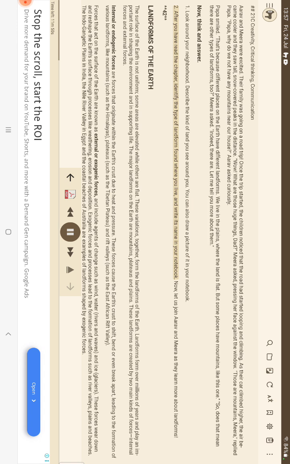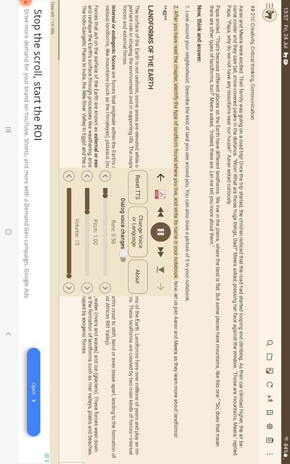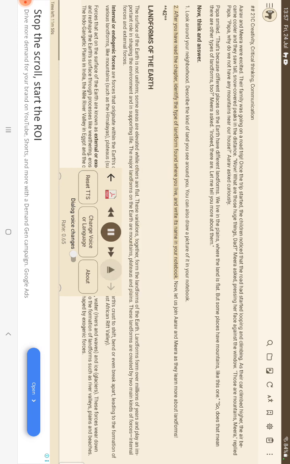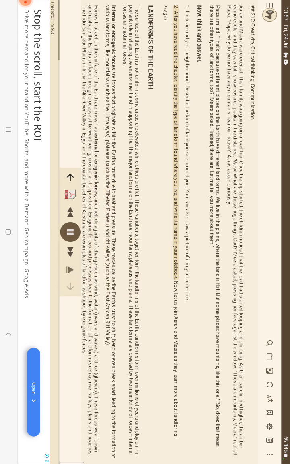After you have read the chapter, identify the type of landform found where you live, and write its name in your notebook. Now, let us join Arav and Mira as they learn more about landforms.